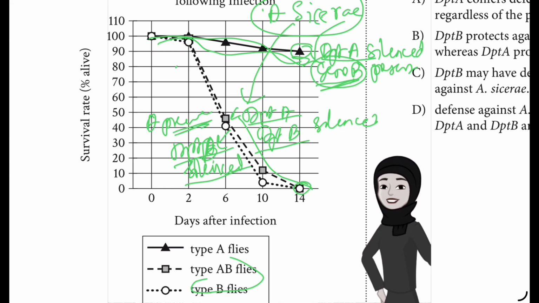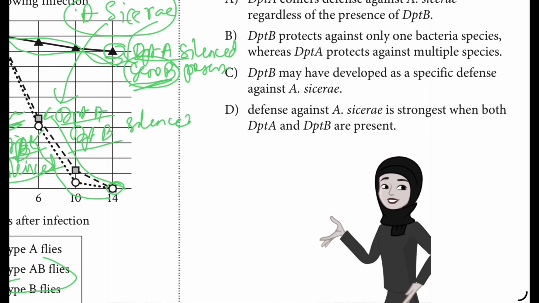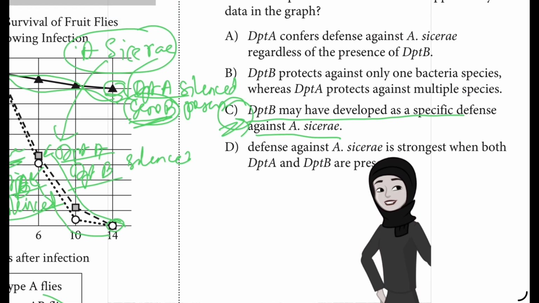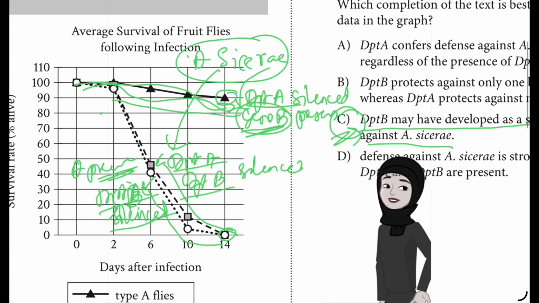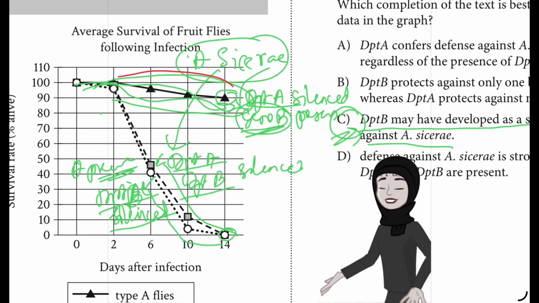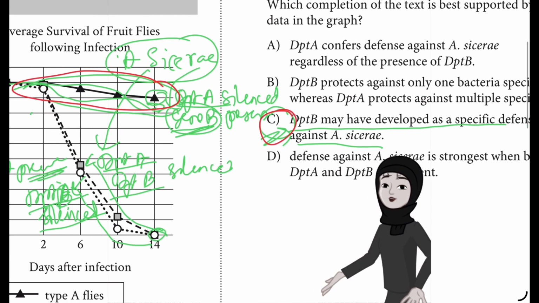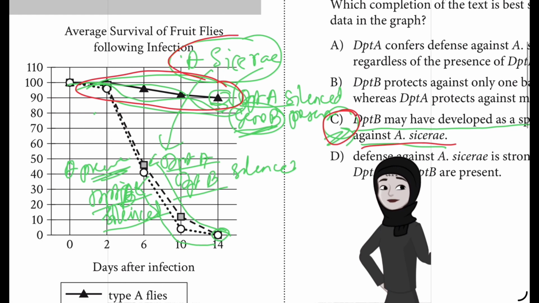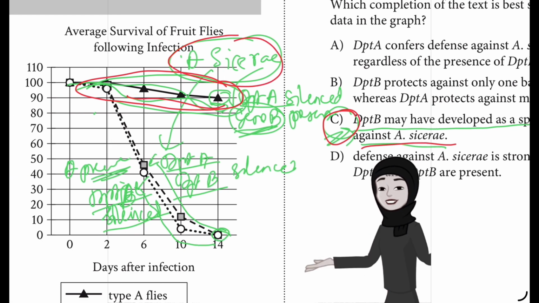And with type B, the A gene is there, but still all have died. So what does that mean? It means that DPTB may have developed as a specific defense against A. cicerae. Type A here means DPTA has been silenced but B is present, and the flies survive. So DPTB has developed as a specific defense against A. cicerae.